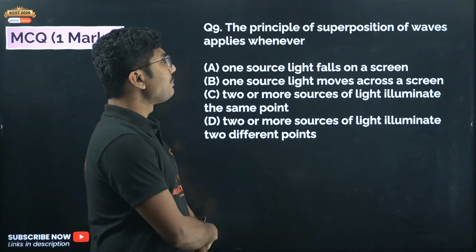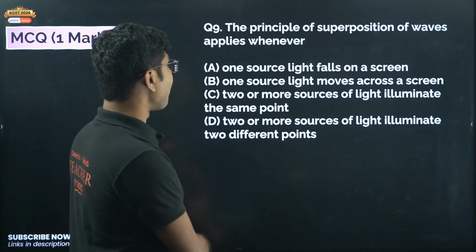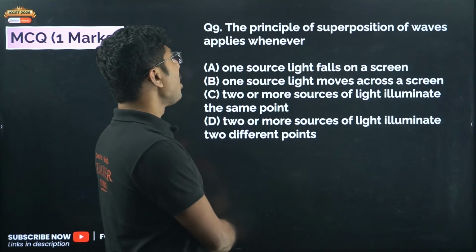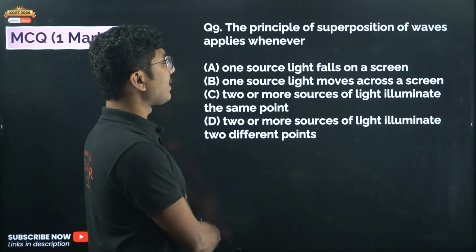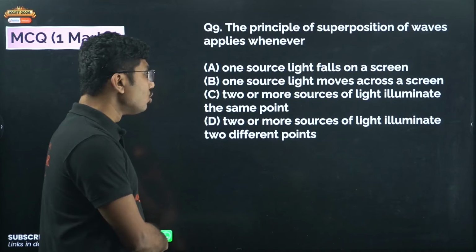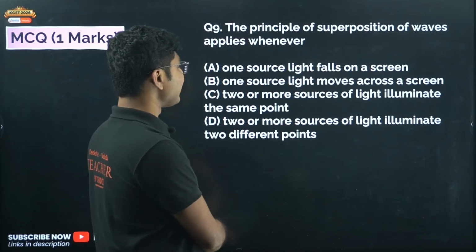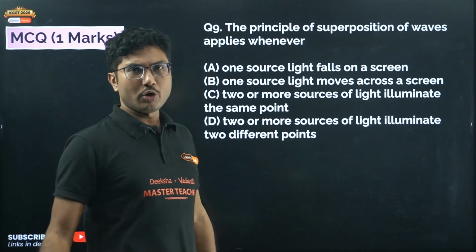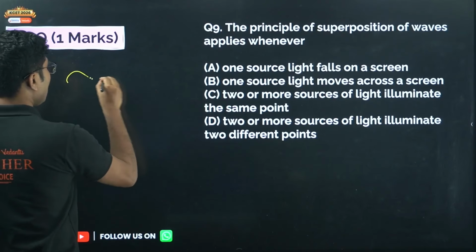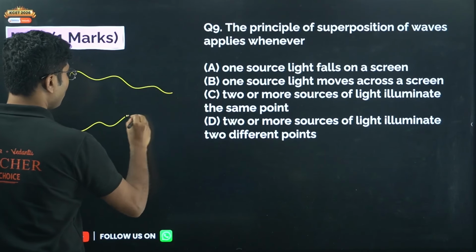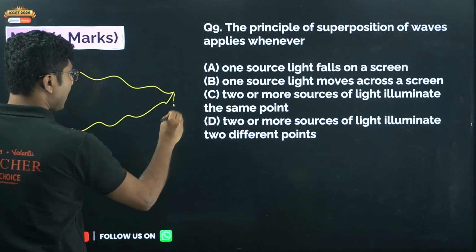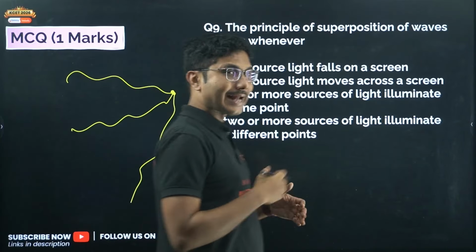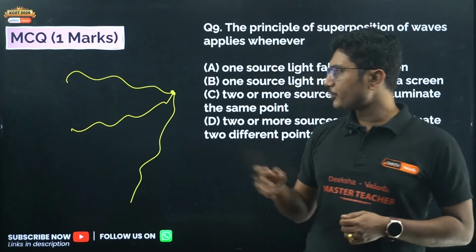Next, the principle of superposition of waves applies whenever: one source of light falls on a screen, one source of light moves across a screen, two or more sources of light illuminate the same point, or two or more sources of light illuminate two different points. Principle of superposition means when two or more waves fall at the same point, their intensities get added up, based on their phase.